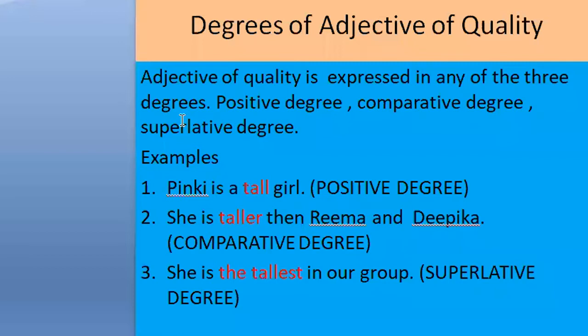And you have to remember that positive degree means there is no comparison with anyone. You have to remember this point. Positive degree, no comparison. It is written in a simple way. For example, if I say, Sri is an intelligent boy, there is no comparison between anyone. It is just a simple sentence: Sri is an intelligent boy.